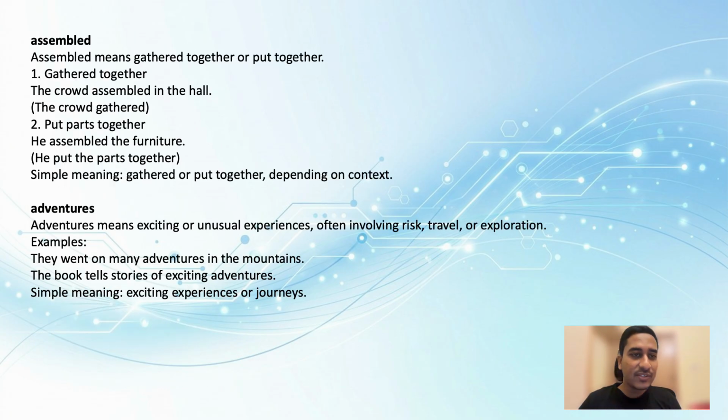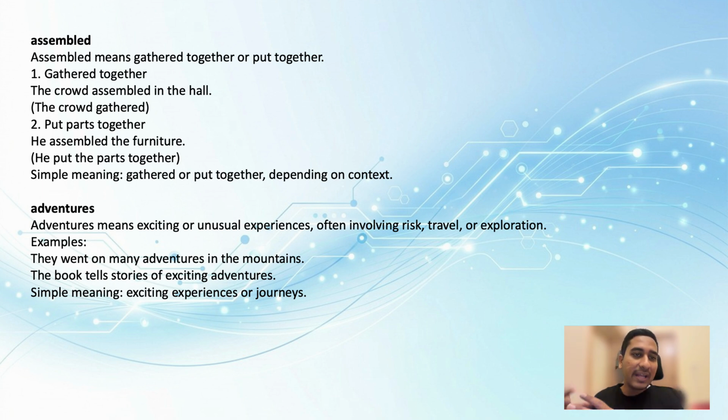Let's go through the next word, assembled. Assembled means gathered together or put together. An easy example from our day-to-day life is that if you have a desktop computer, you assemble those parts together. Some of us do that, not everyone. Most people buy it in a complete box, but some of them assemble different parts of a computer and then use it. So that's what assemble means, that you're gathering something and putting it together. Got it? So gathered together.